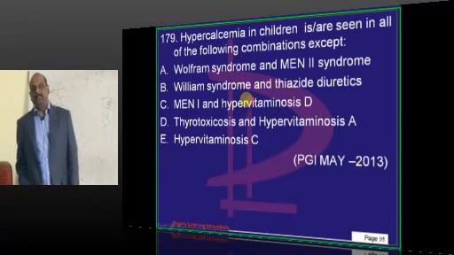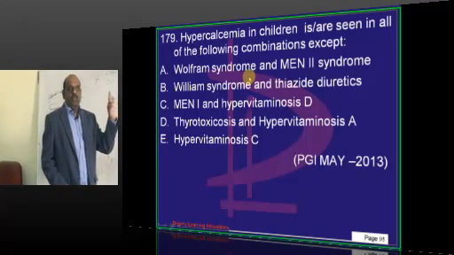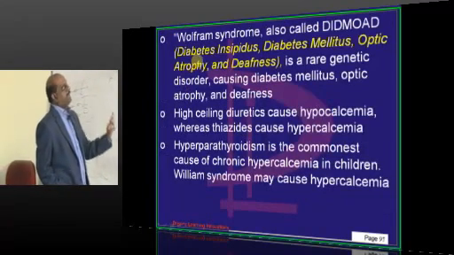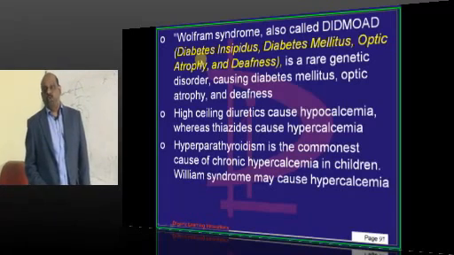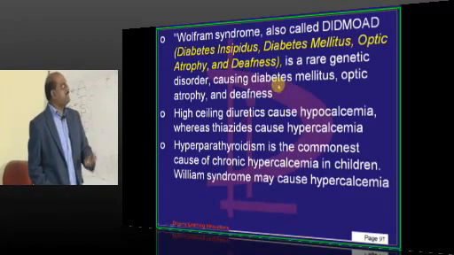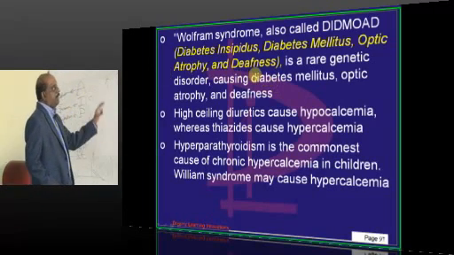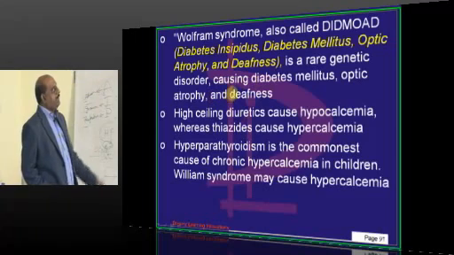Coming to hypercalcemia. Here you must know what is meant by Wolfram syndrome basically. Wolfram is also called DIDMOAD: diabetes insipidus, diabetes mellitus, optic atrophy, deafness. The combination is called Wolfram syndrome, is what you need to basically remember.